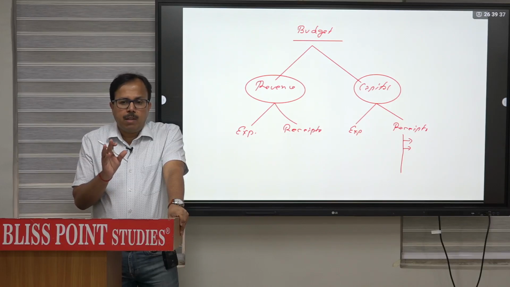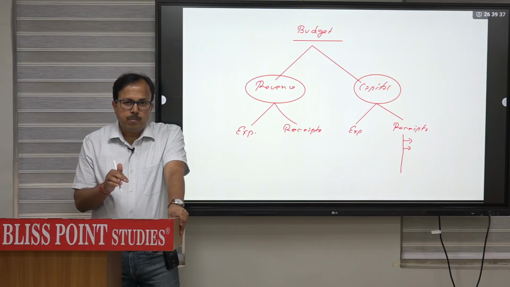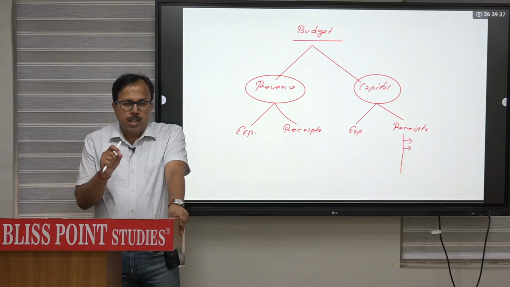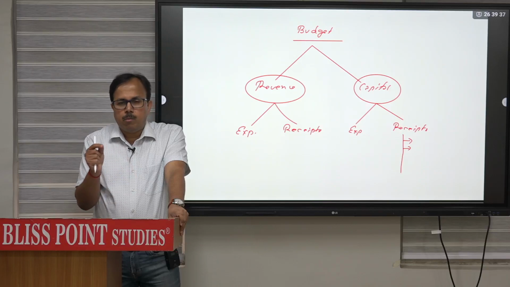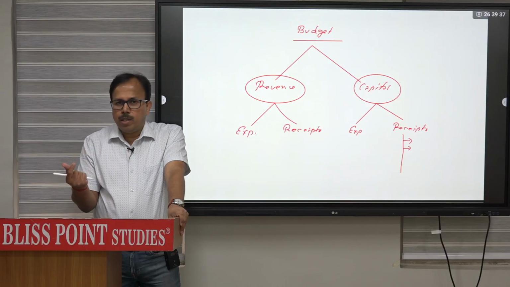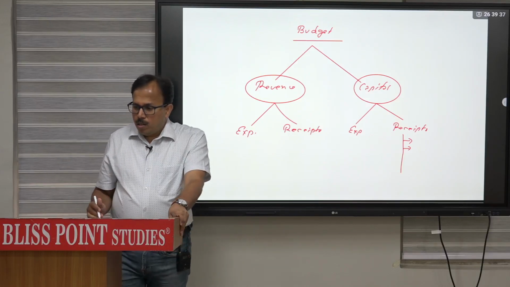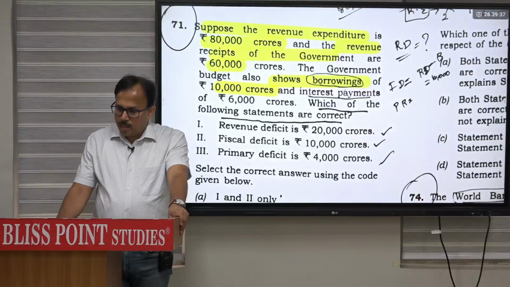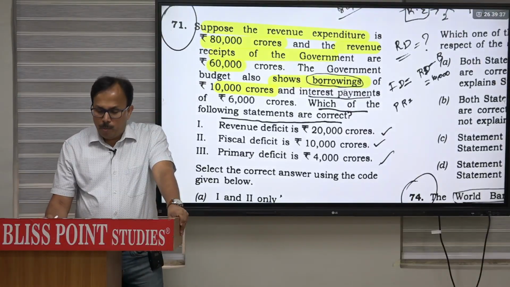The question is, if there will be a fiscal deficit, then government need to borrow to meet that deficit. So in this question, when it says that there is a government borrowing of 10,000, so we can say that due to that fiscal deficit of 10,000, government की borrowing 10,000 है. इतने का deficit होगा fiscal, वो हम finance करेंगे by borrowing से. So if you know the fiscal deficit or if you know the borrowing, it is one and the same thing. So 10,000 can be considered in that way as the fiscal deficit, government borrowing.